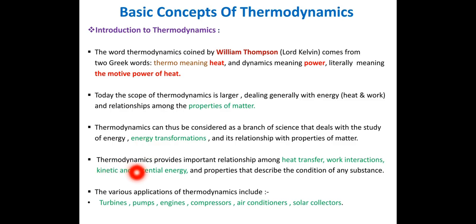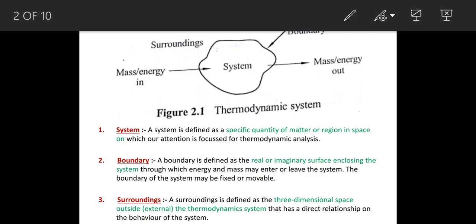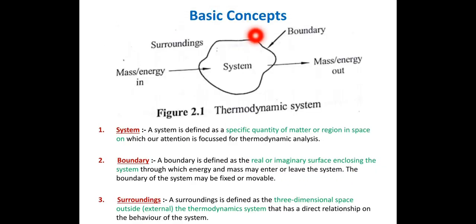Now, what are the different applications? Turbines, pumps, engines, compressors, air conditioners, solar collectors, etc. Now we are going to discuss the basic concepts. This is a system. It is one closed system, and anything outside the system is known as surroundings.